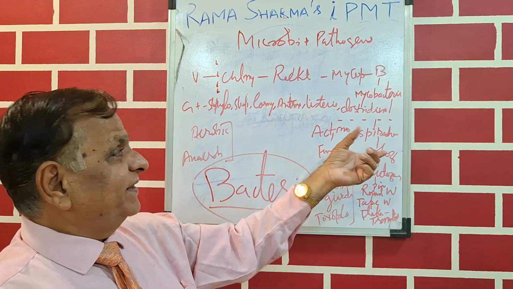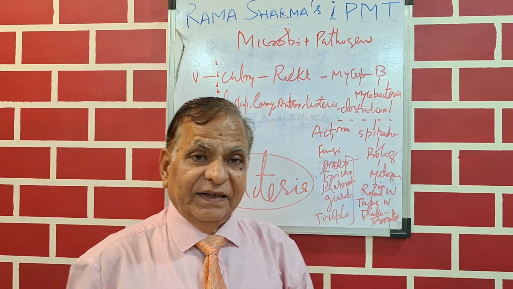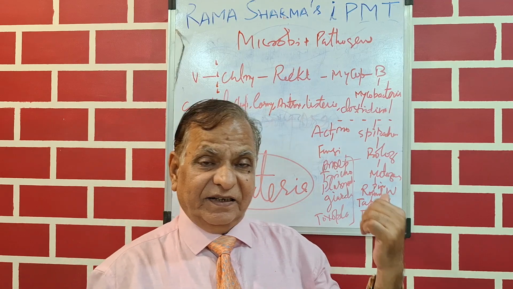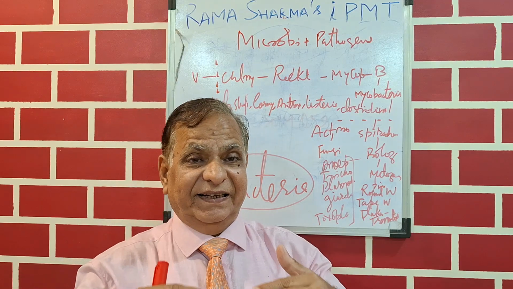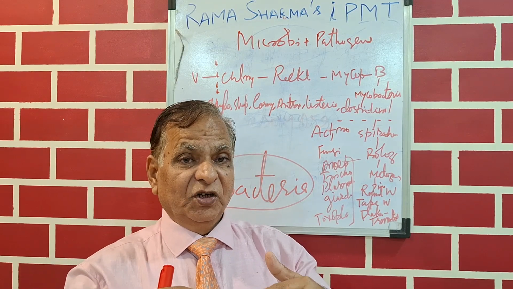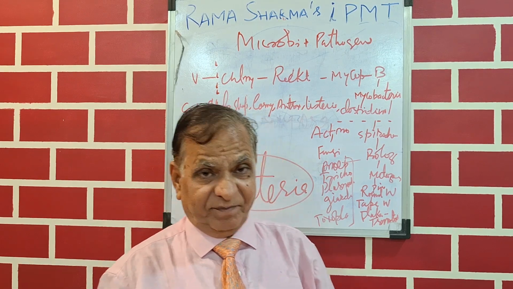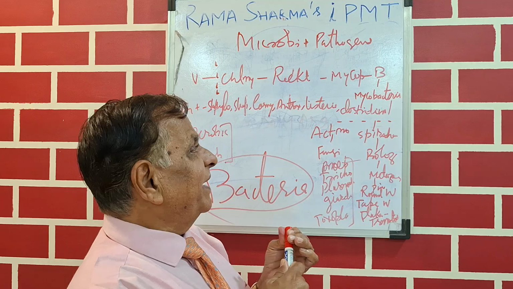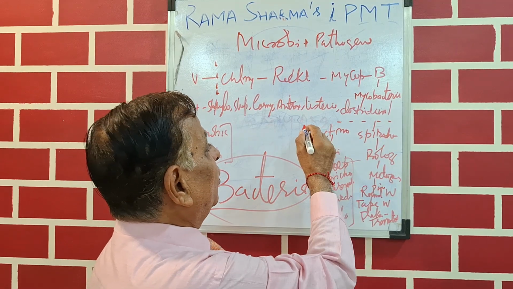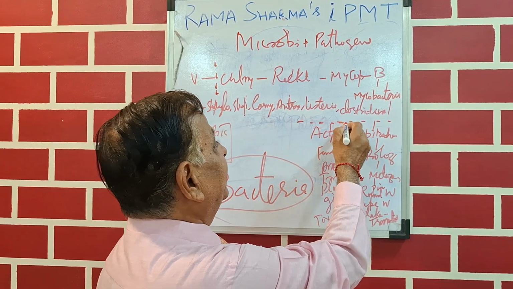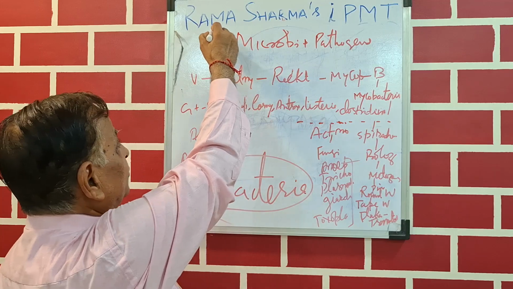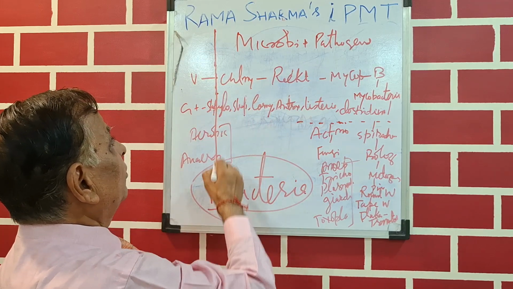Now remember, there is a special bacteria, the acid fast bacilli, that is mycobacterium, which causes tuberculosis and also leprosy. Now this mycobacteria is at the borderline of the plant kingdom and animal kingdom. This was living or non-living.